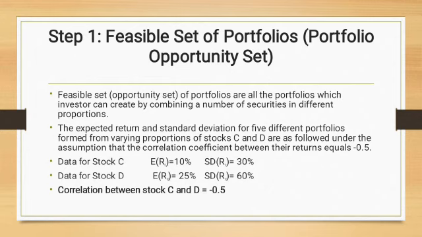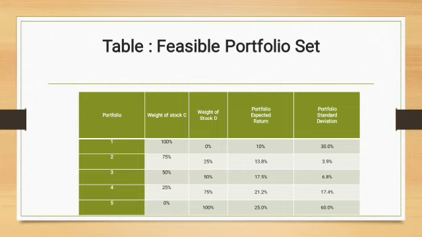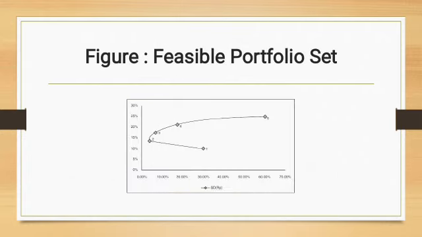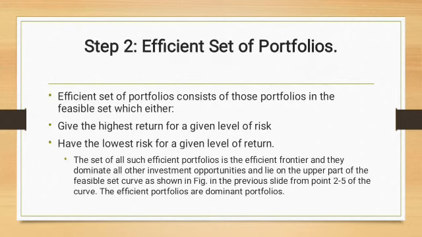So we can create 5 different portfolios by combining the stock C and D in different proportions, and we will calculate the portfolio expected return and risk in all these 5 portfolios according to the formula we have discussed in our previous presentation on portfolio return and risk. When we show the same on a diagram, we take risk on the x-axis and return on the y-axis, and we can show all these feasible set of portfolios in a diagram.